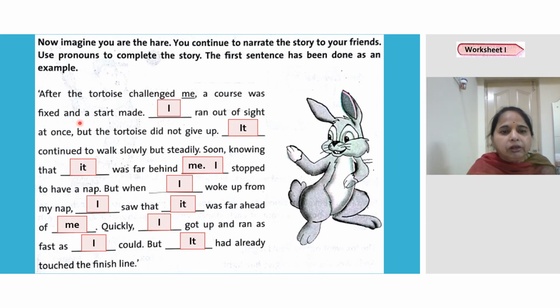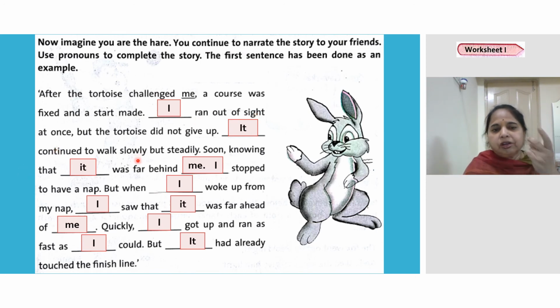Now see here. Now another one we are doing. These are fill in the blanks. Now imagine you are the hare. I am the hare. You continue to narrate the story to your friends. You tell this story to your friends in this way. Use pronouns. Now you have to use pronouns to complete the story. The first sentence has been done as an example. Now you see. After the tortoise challenged me, a course was fixed and a start made. Okay, understood now. Fill in the blanks. Dash ran out of sight at once.